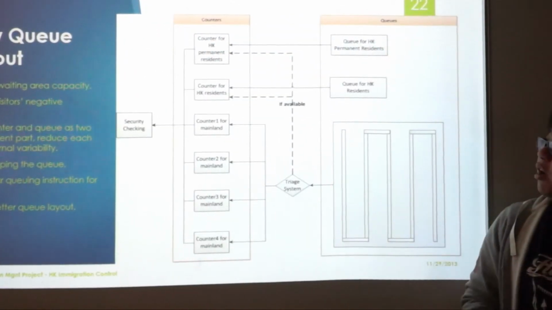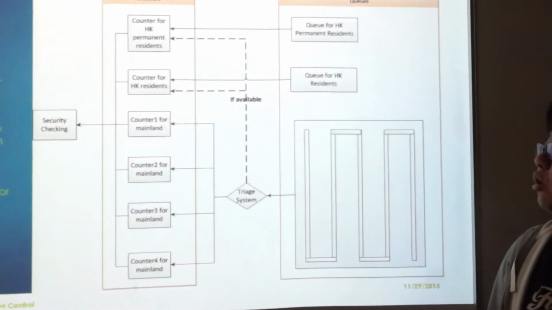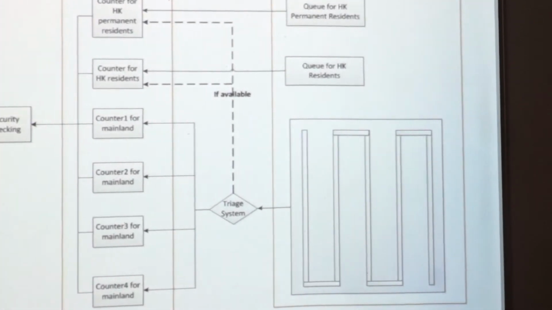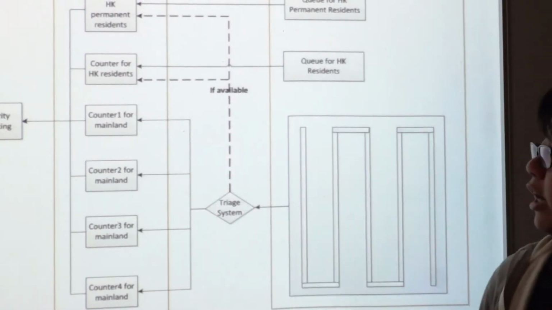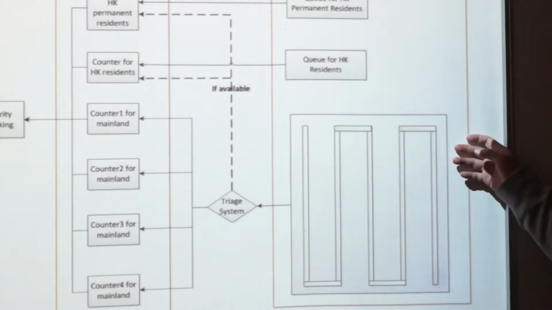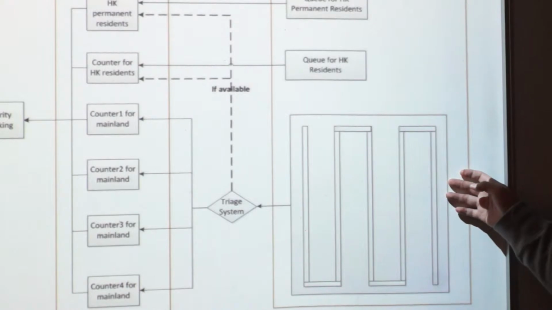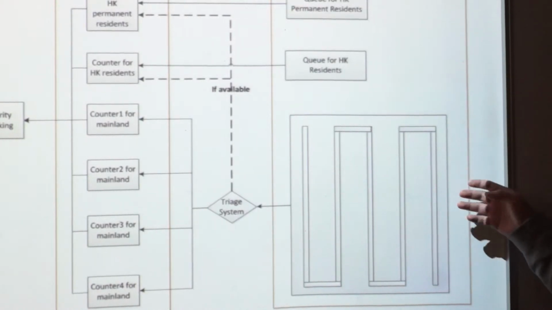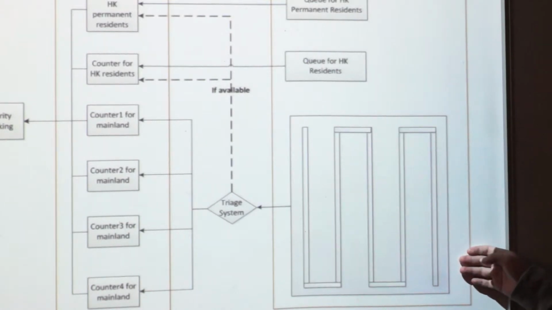Another suggestion we have is the new queue layout. The new queue layout aims to improve the variability of the queuing and the variability of the counter side. We suggest combining the queuing for the mainland China residents into one. This could combine the variability of every queue into one, and this could reduce the overall variability.